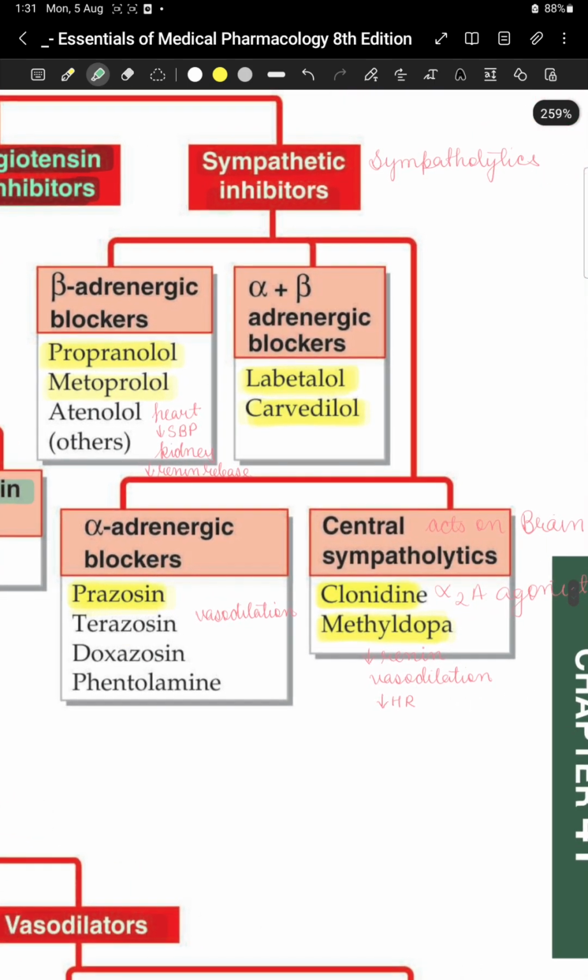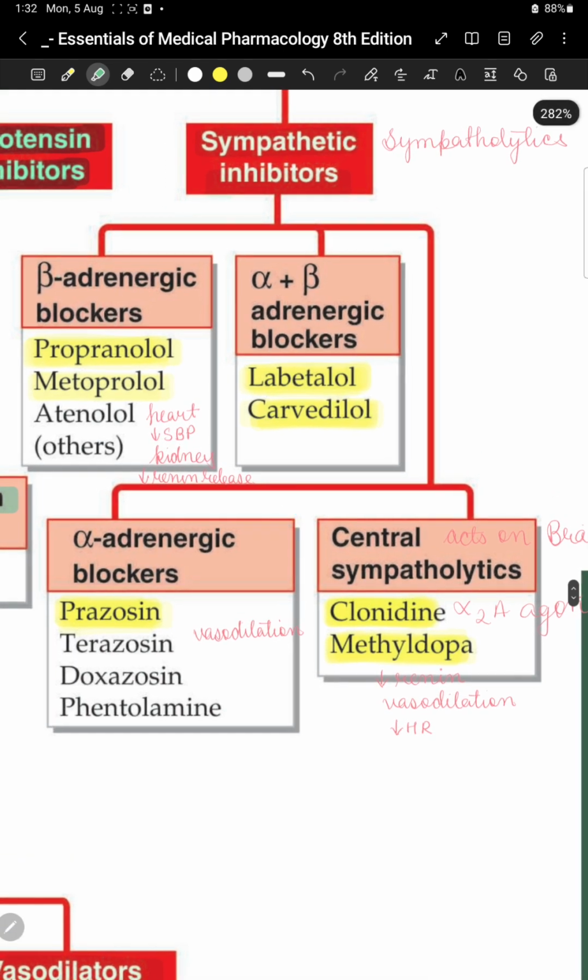Okay, so in sympathetic inhibitors, we have four categories. One is beta adrenergic blocker, then alpha adrenergic blocker, alpha plus beta adrenergic blocker, and central sympatholytics. Clonidine and methyldopa are central sympatholytics.